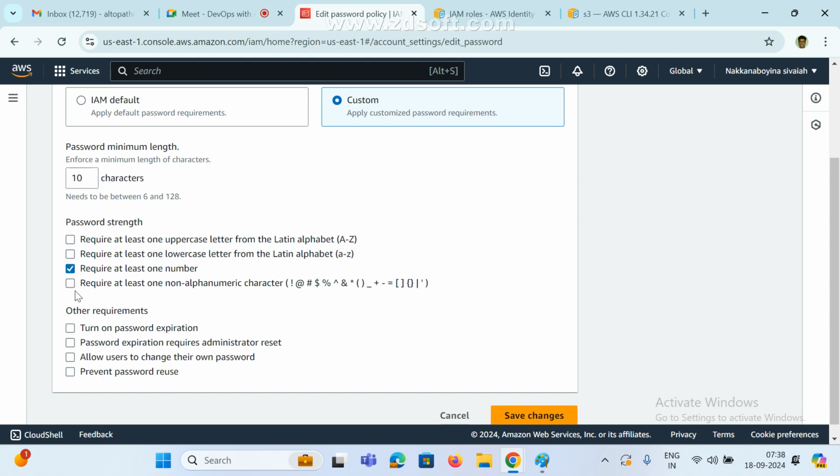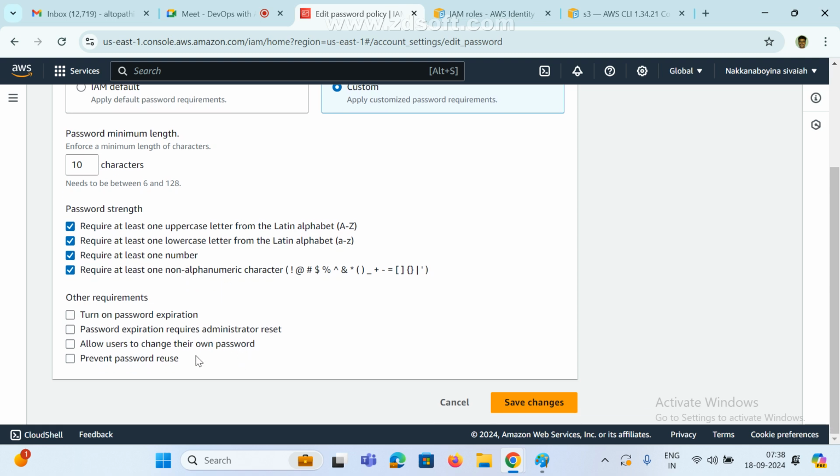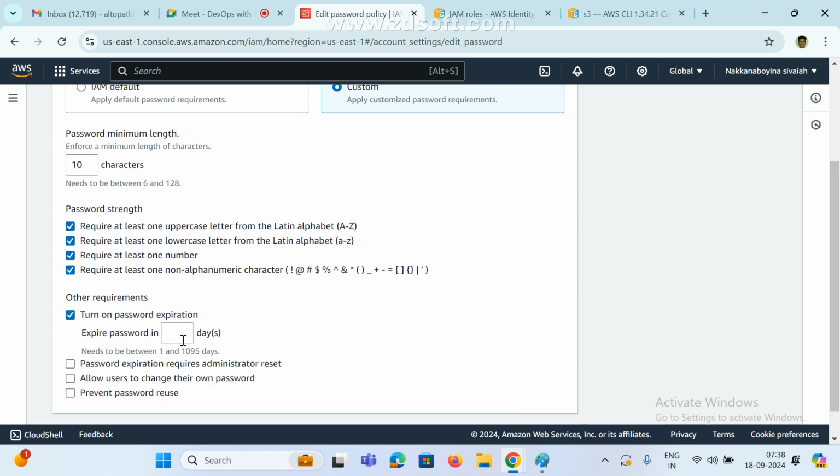Require at least one number, one special character, at least one lowercase and at least one uppercase letter, and turn on password expiration. So how many days? This is very important. In every organization they set some expiration. In my organization, the password should expire every 2 months.